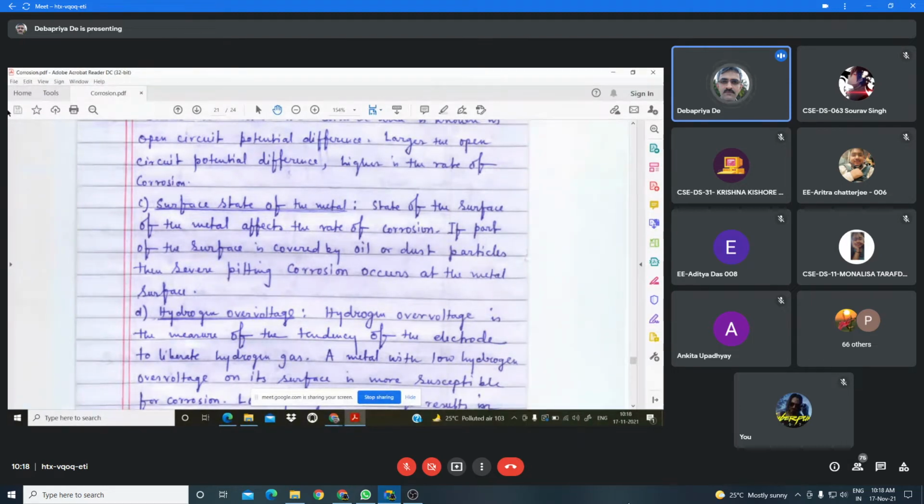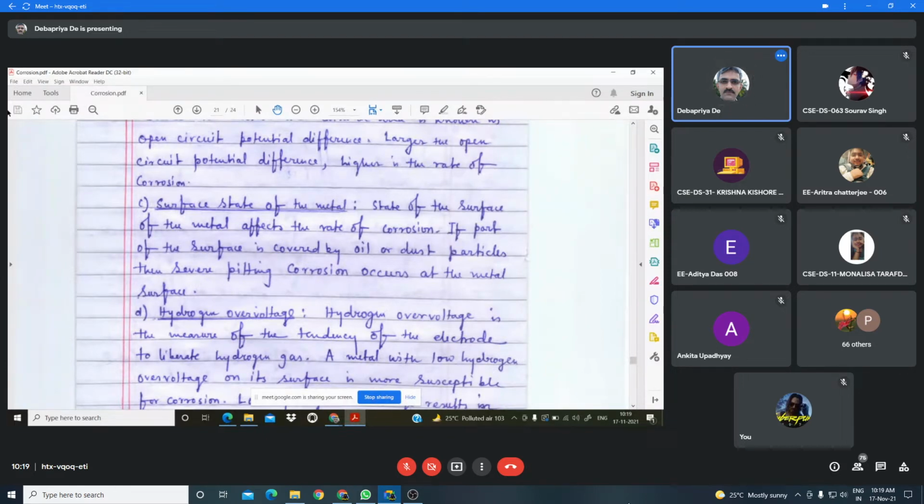Now another factor, if you remember, the last day I discussed the formation of a protective coating, a film of oxide, a layer formed due to corrosion. That is mostly the oxide layer which is formed on the metal surface due to corrosion. The layer formed on the metal surface may be either protective or non-protective in nature. In that context, I discussed the Pilling-Bedworth rule.